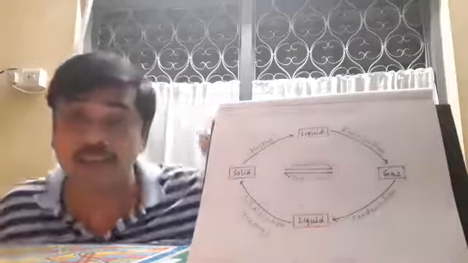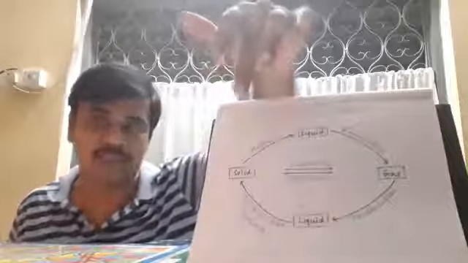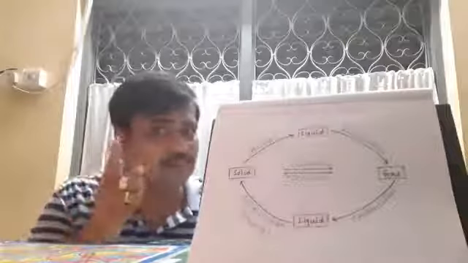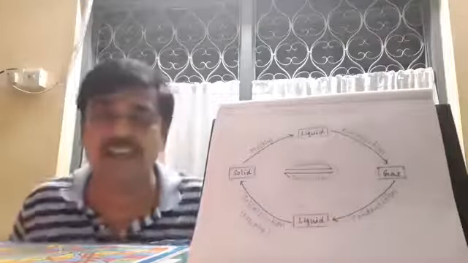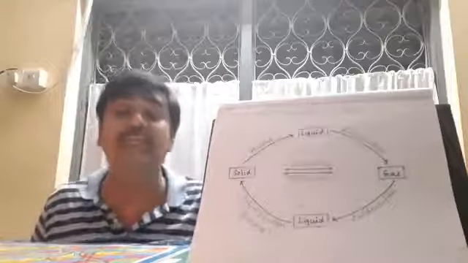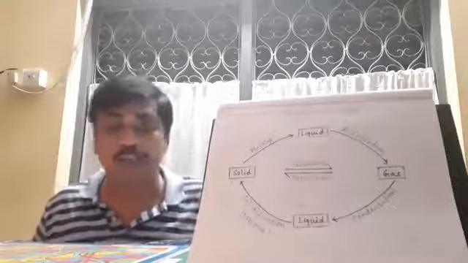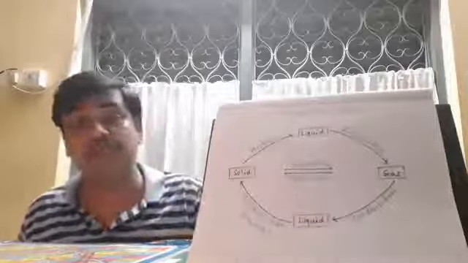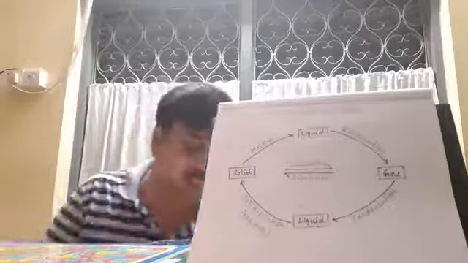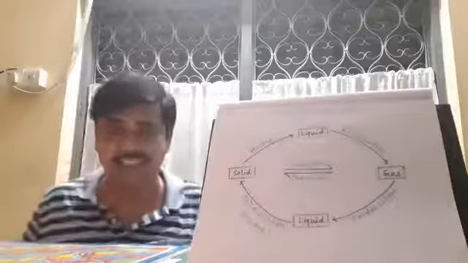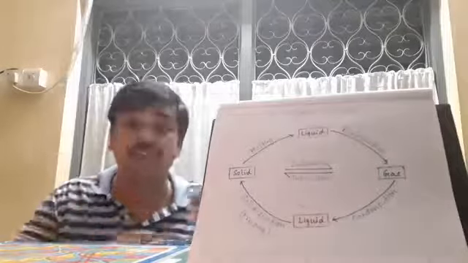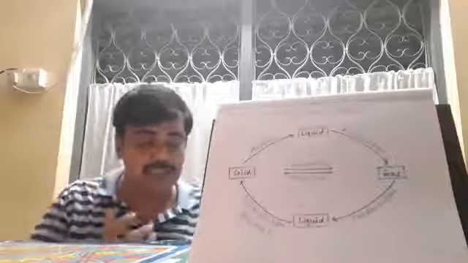This is called solidification. Now my dear children, remember that the process from solid to liquid is called melting, and the particular temperature at which solid starts melting is called the melting point. Remember that one. From liquid to gas, the changing process due to heat is called evaporation, but the fixed temperature at which the liquid just starts changing into the gaseous state is called the boiling point.